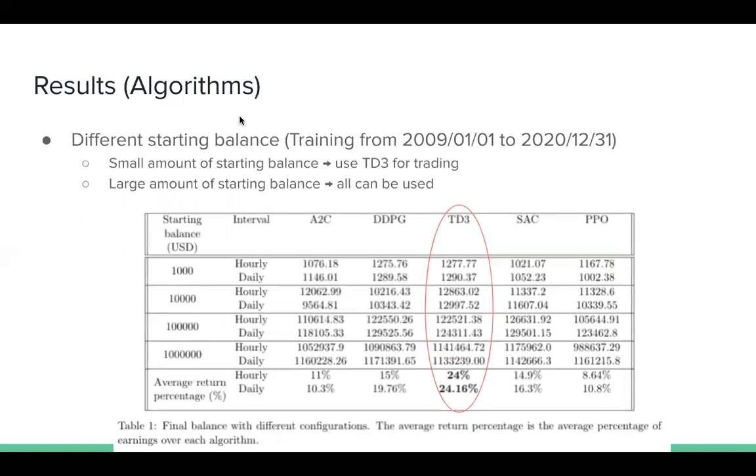This table shows the results with different starting balance. We train our agent from 2009 to 2020 and evaluate the trading performance from January 1st to April 30th. From the result, an interesting observation is that when the amount of starting balance is small, TD3 achieves the highest return. As the amount gets bigger, all the algorithms have a competitive return. So it doesn't matter which algorithm is used for trading.